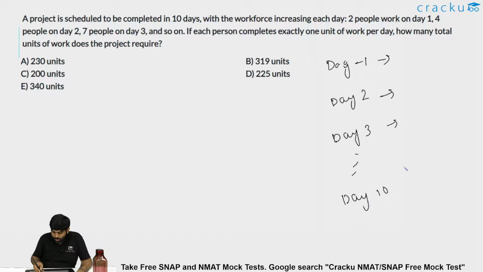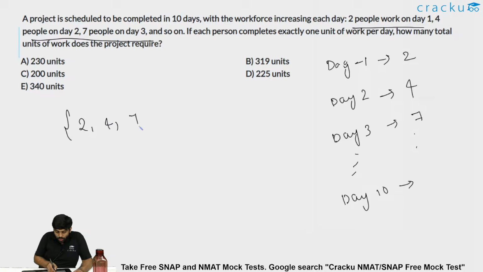So the number of workers keeps increasing on a daily basis, starting with 2 people working on day 1, 4 people on day 2, and 7 people on day 3, and so on. If each person completes exactly 1 unit of work per day, how many total units of work does the project require? So basically the series is this way: 2, 4, 7 and so on till 10 terms.